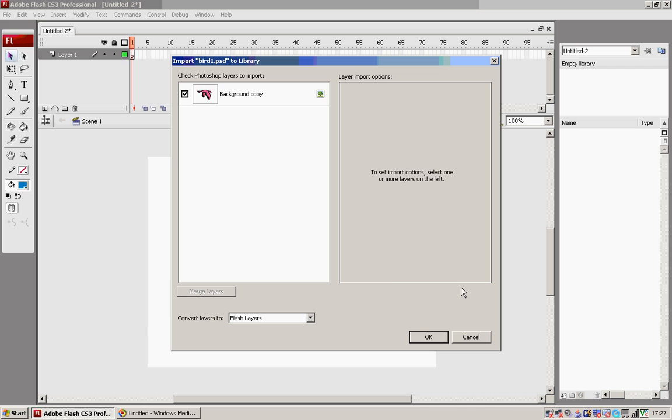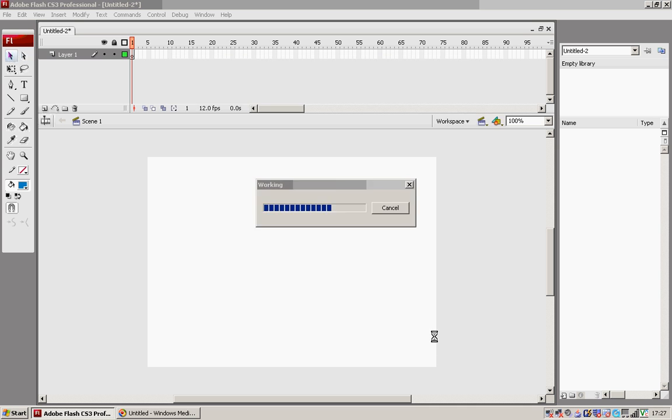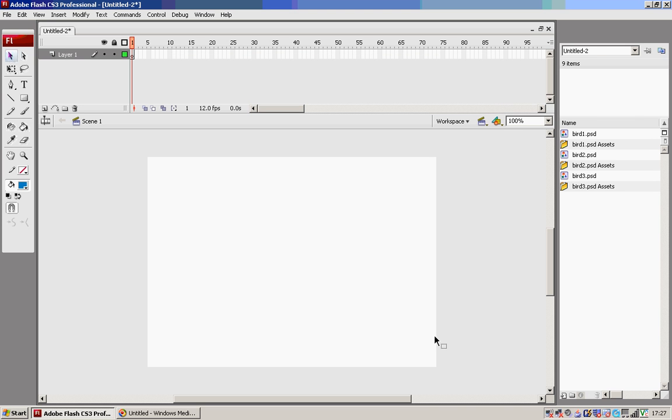Click on Open. And you get this dialog box that asks you how many flash layers you want. Just leave it at default and click on OK, for the second one click OK, and for the third one click OK. So what you will see on your right hand side is the 3 beds imported to the stage. Okay, now go to Insert.